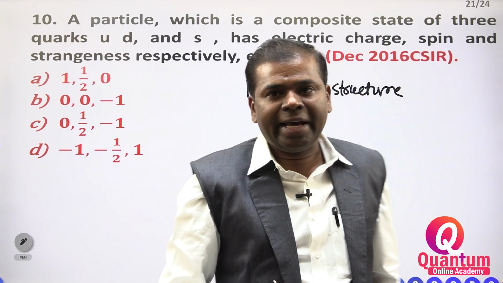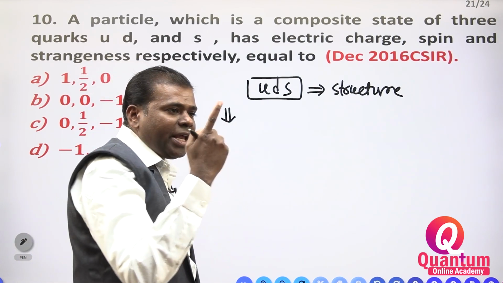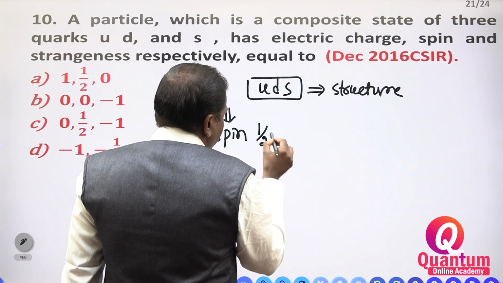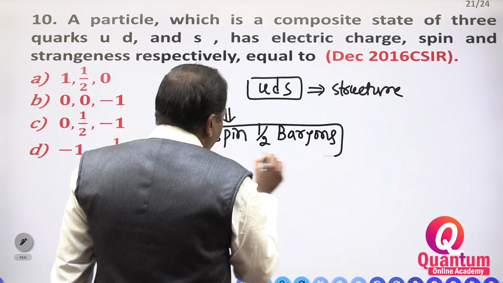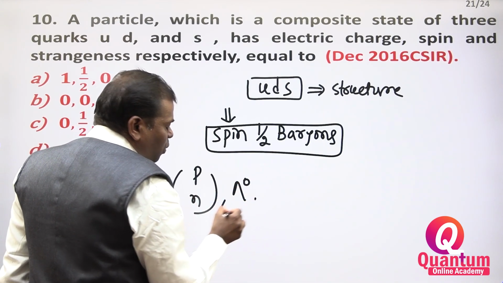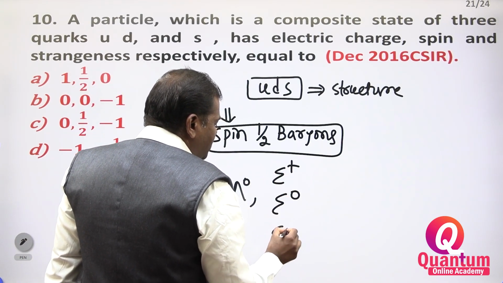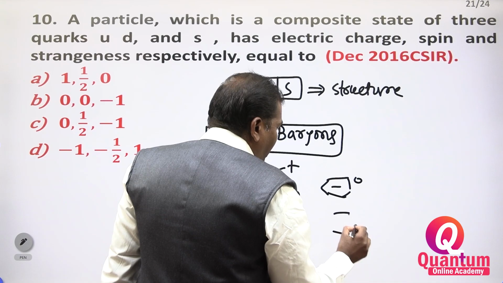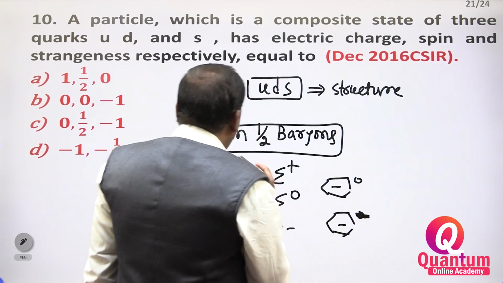How many particles can exist with the UDS structure? You have to see the baryons. Two types of baryons are there. In that, the spin-1/2 baryons: what are the spin-1/2 baryons? Proton and neutron and lambda 0, sigma plus, sigma 0, sigma minus, cascade 0, cascade minus. These are the spin-1/2 baryon particles.